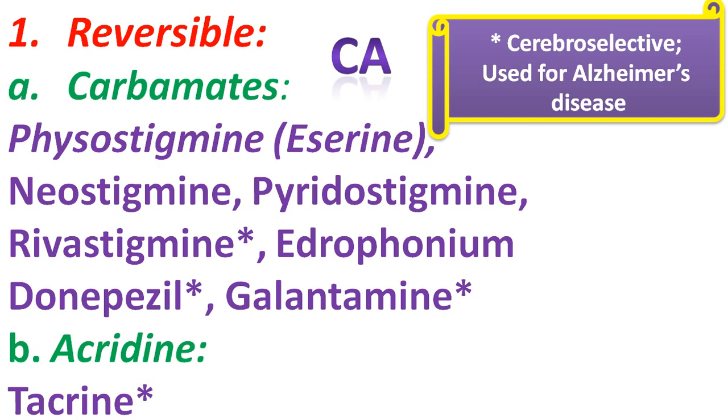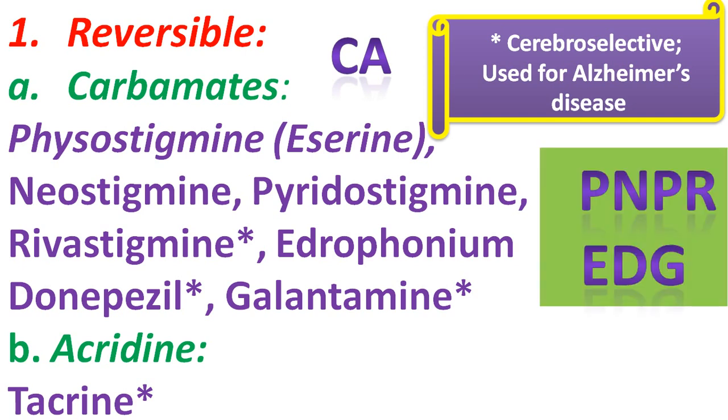Now, when it comes to memorizing the carbamate-containing drugs, we can use a mnemonic, that is PNPR EDG, which can be spelled as PNPR edge.